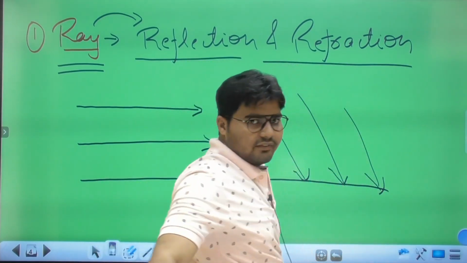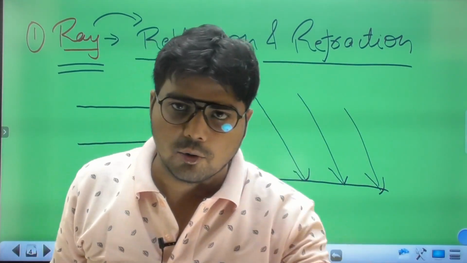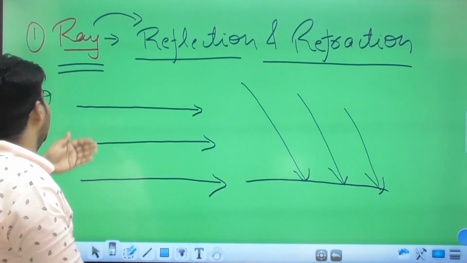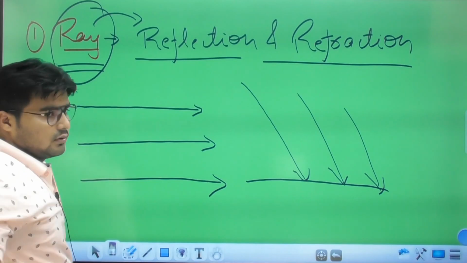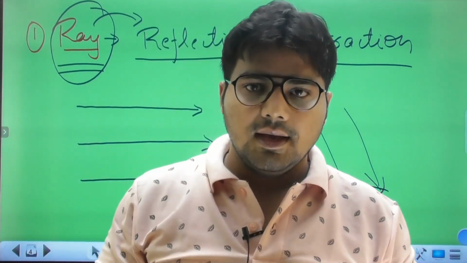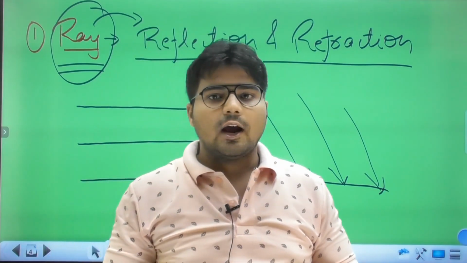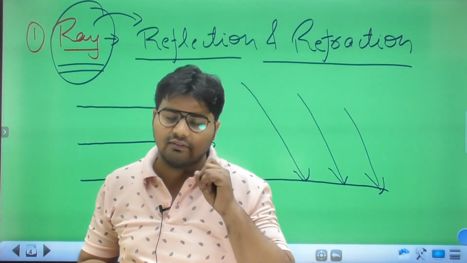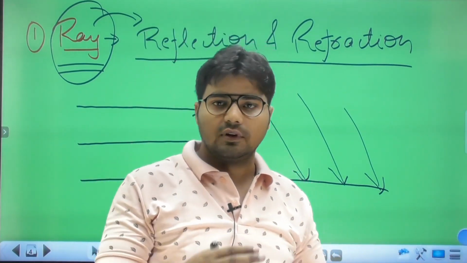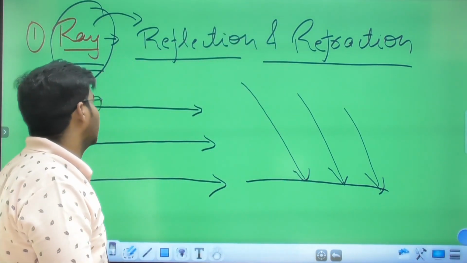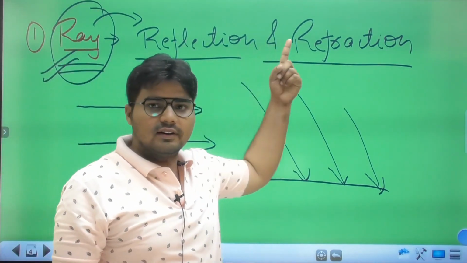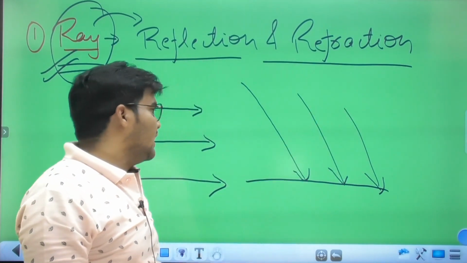Reflection and refraction both are the phenomena to be considered under the ray nature of light. Understood? So in our syllabus there are two phenomena we have to discuss here: first one is reflection and another one is refraction. Further on we will discuss all these natures. So in ray type we discuss only reflection as well as refraction.